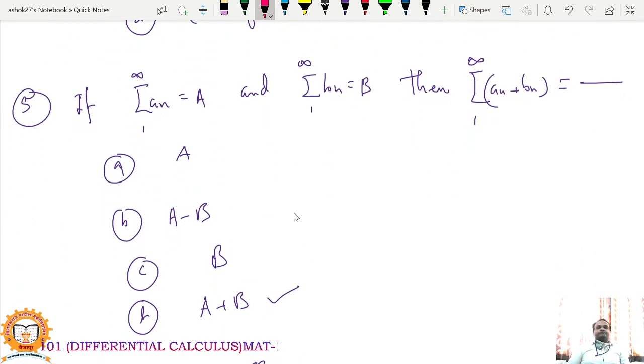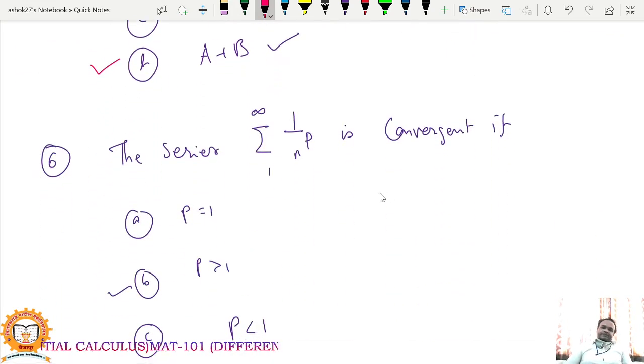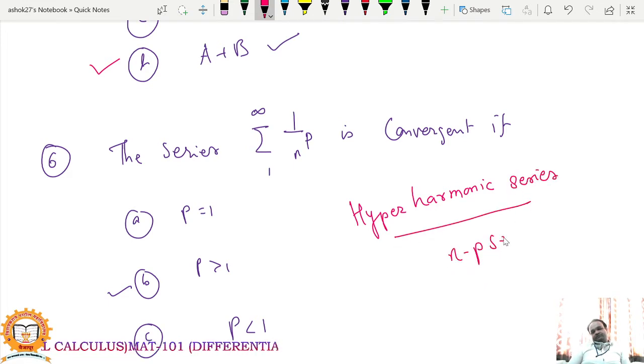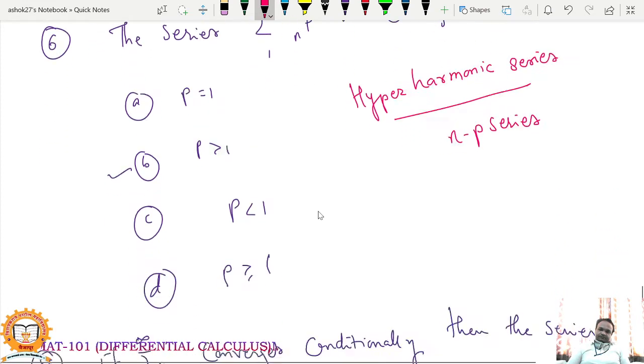Obviously, if summation a_n converges to a and summation b_n converges to b, then summation (a_n plus b_n) converges to a plus b. So again, it is one statement of a theorem. This is convergence of the p-series. It is also called the hyperharmonic series, or the p-series. For p greater than 1, this series is convergent. For p less than or equal to 1, this series is divergent.